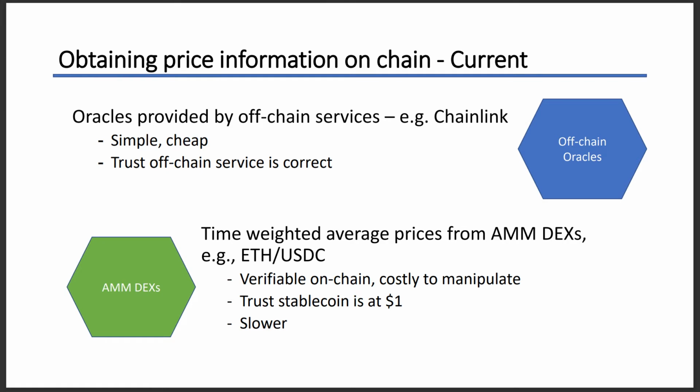With the second approach, the data is verifiable on-chain, and it's expensive to manipulate the price. However, since they only provide price pairs like ETH against a stablecoin, ETH against USDC, or ETH against DAI, the user needs to always trust that the stablecoin is actually worth $1.